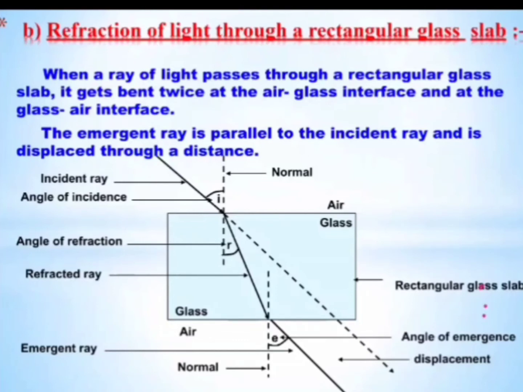And we can very well see in this diagram that the incident ray has to follow this path, but it is actually coming through this path. So this is emergent ray finally, which is parallel to the incident ray, and there is a lateral displacement of this ray. So we can write the two properties of emergent rays, that is emergent ray is parallel to the incident ray and it is slightly displaced.